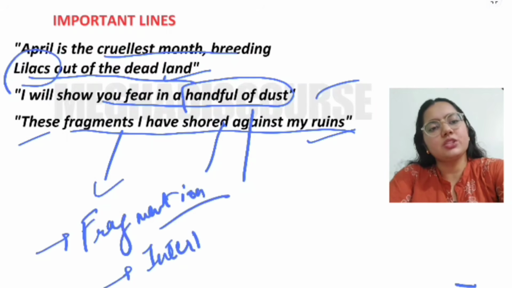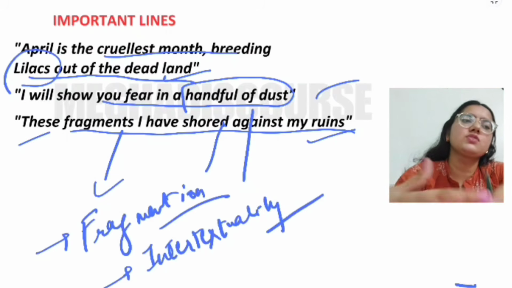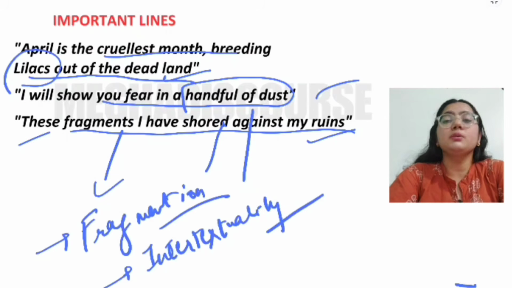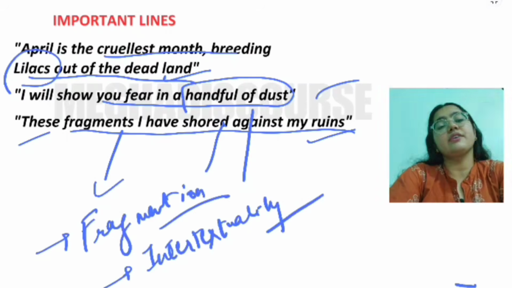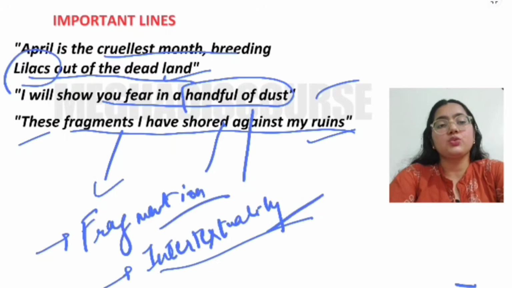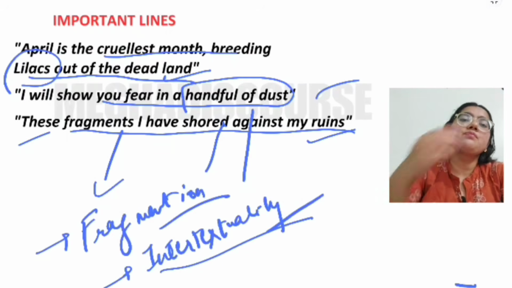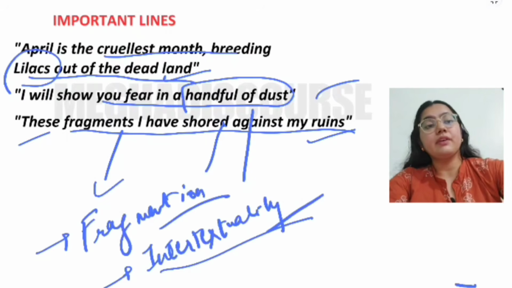What is intertextuality? Intertextuality means that there is reference to other books, other plays, dramas, novels. Here there is a reference to the restoration comedies, to Chaucer, and to the plays of Shakespeare, which is The Tempest, right? So here we have the intertextuality, the reference to other texts. Okay, so this is it. And there are various literary devices as well.